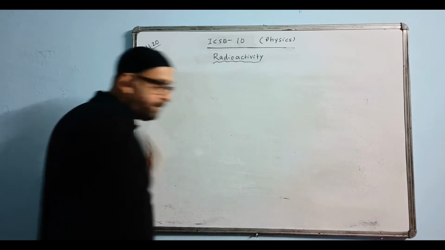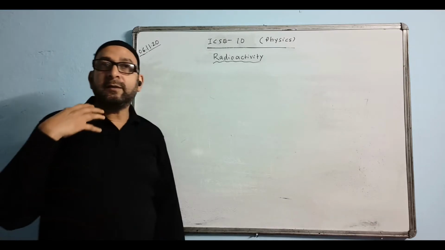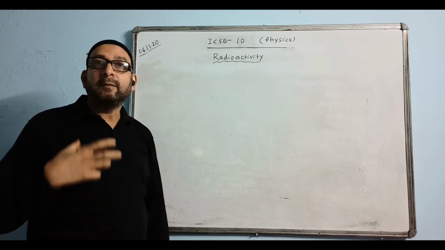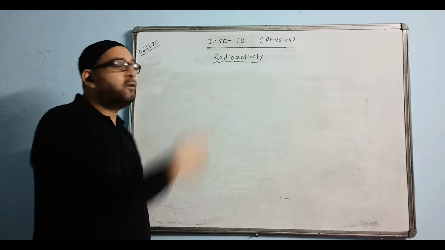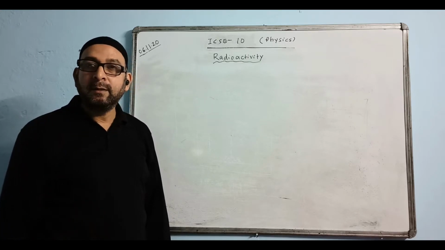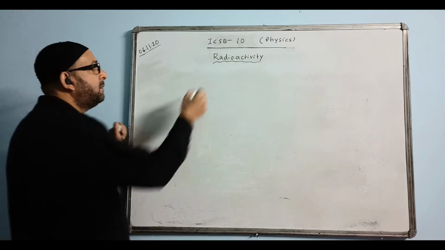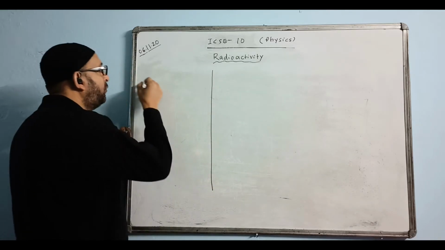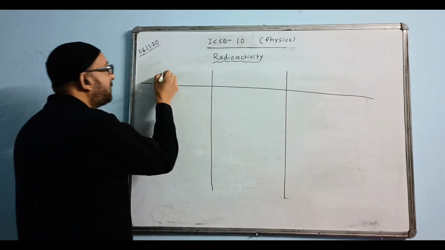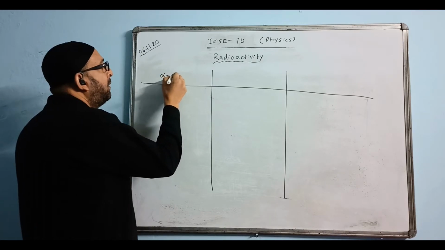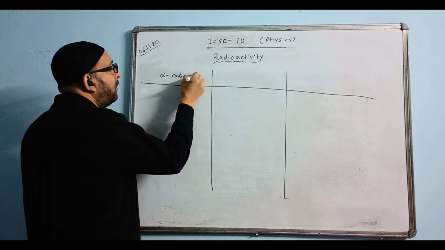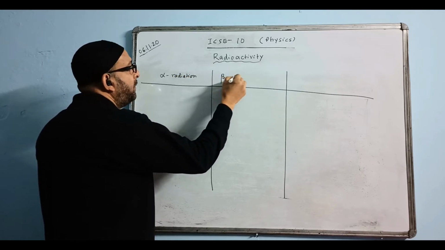Now, on further research and investigation, the nature of those alpha, beta, gamma radiations was determined. So I'll make a table to know the nature and the important properties of those radiations. First one I write alpha radiation. Here I'll be writing beta radiation.